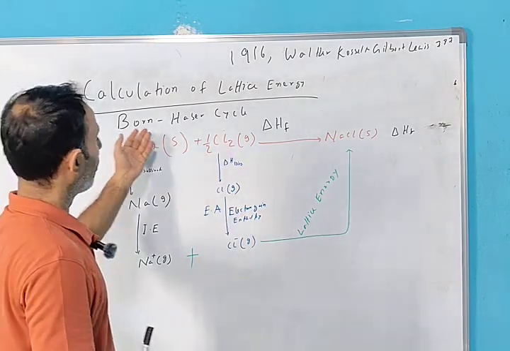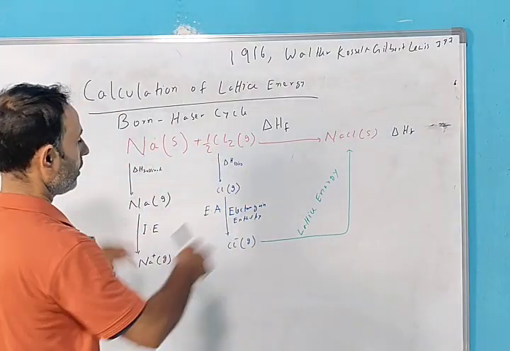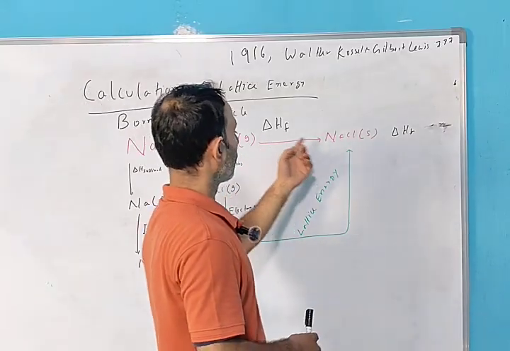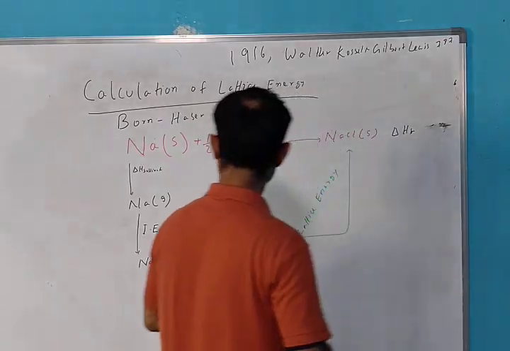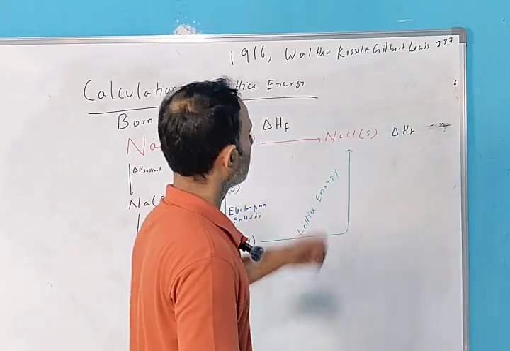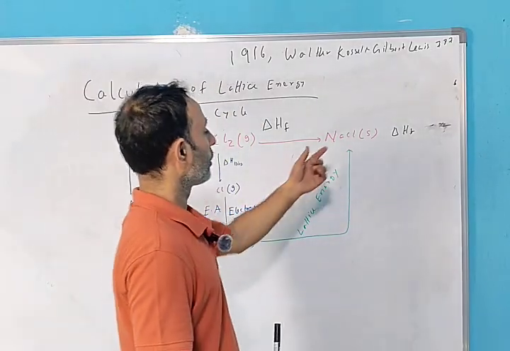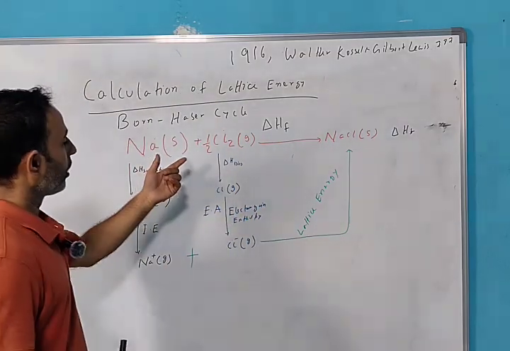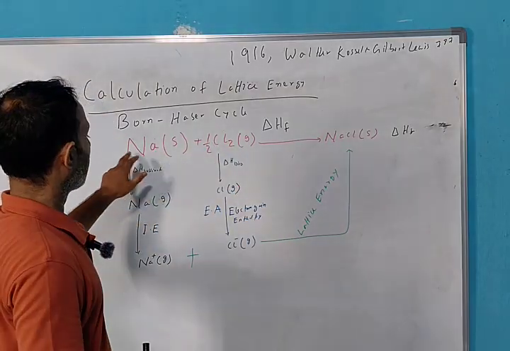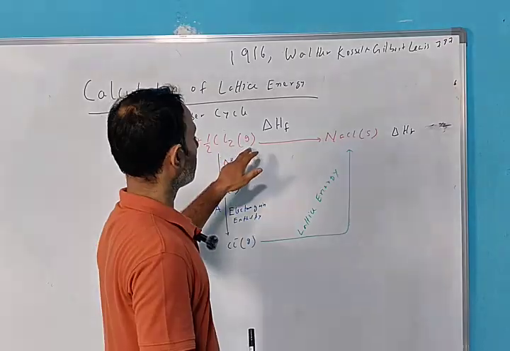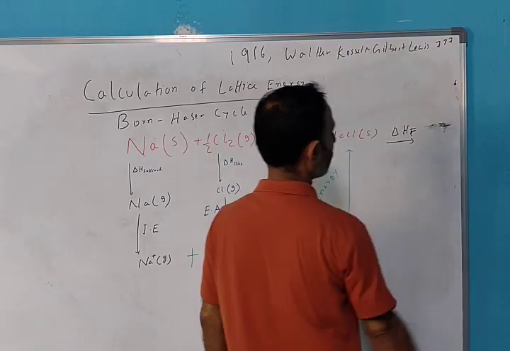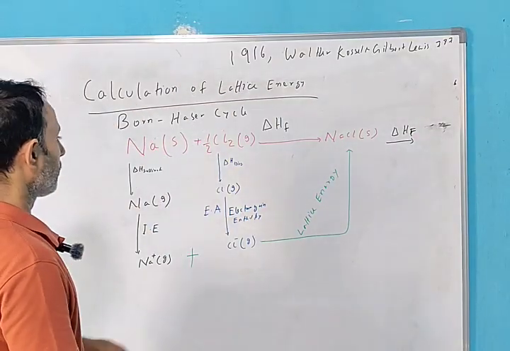The second one is Born-Haber cycle. It is actually a cycle, you can say it. Na solid plus half Cl2 gas, heat of formation, NaCl solid. I have already told you in a solid heat of formation is defined as the amount of heat released during the formation of NaCl solid from its constituent atoms in natural state. So the constituent atom should be in natural state. Sodium's natural state is solid, chlorine's natural state is gas. ठीक है. So the amount of energy released will be heat of formation of NaCl.